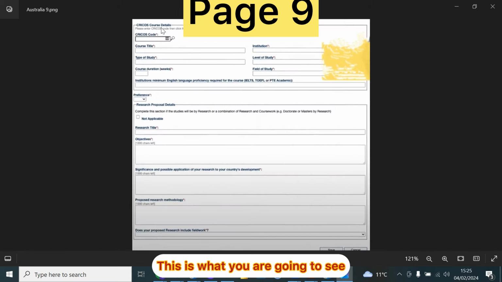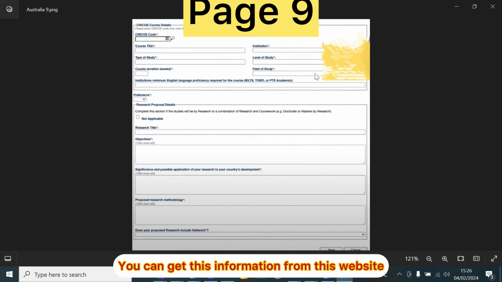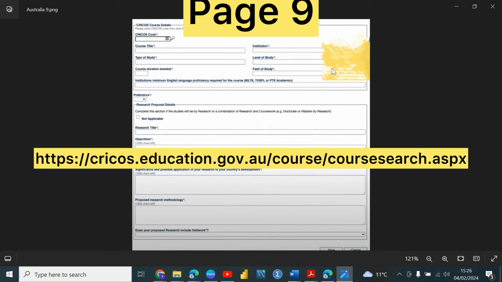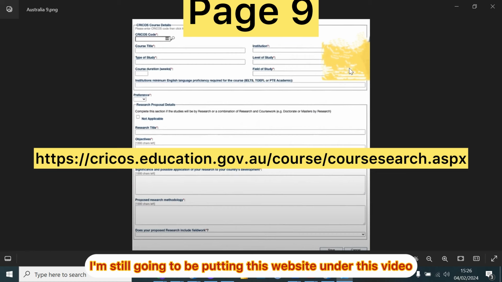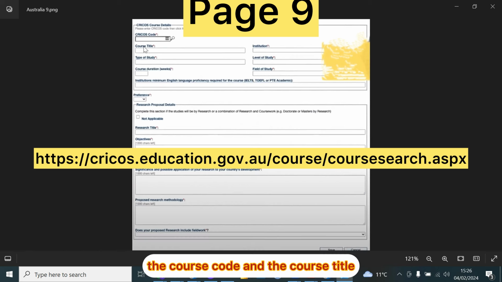This is what you are going to see when you're completing your course details: the course code, the course detail, type of study, all of this information. How do you get this information? You can get it from this website that you can see on the screen. I'm still going to be putting this website under this video, so check it out. You can use that website to check the course that you want, the CRICOS code, and the course.